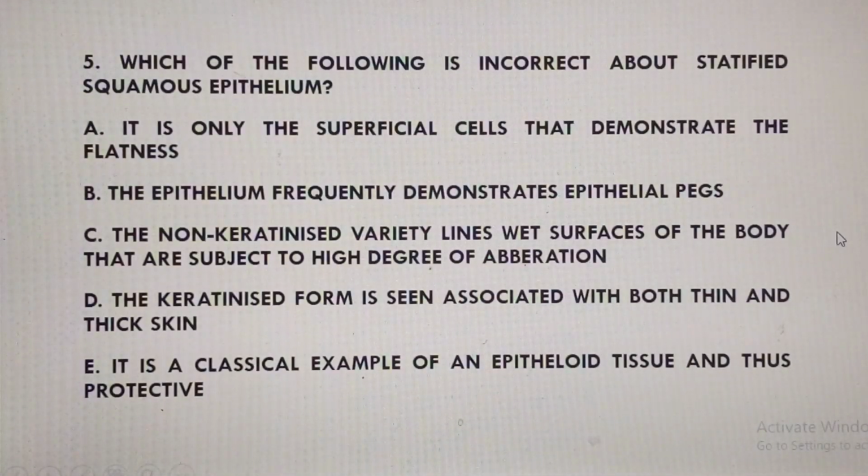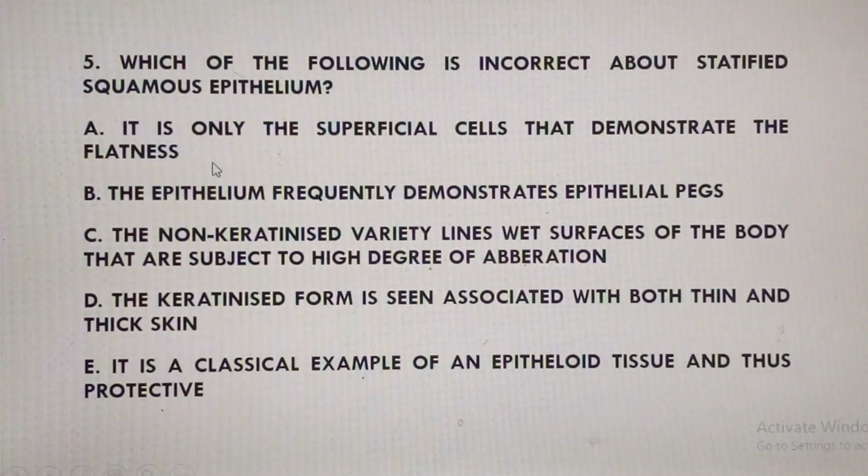All right, so we go to question number 5, and question number 5 says which of the following is incorrect about stratified squamous epithelium? Option A says it is only the superficial cells that demonstrate the flatness. Yeah, that's a very true statement. Although the word squamous means flat, stratified means multi-layered, so it is layered and flat.